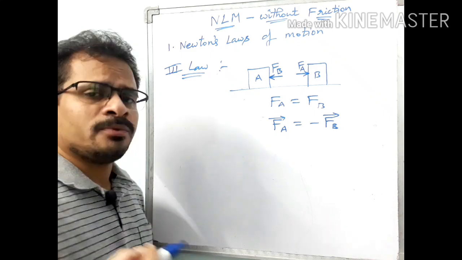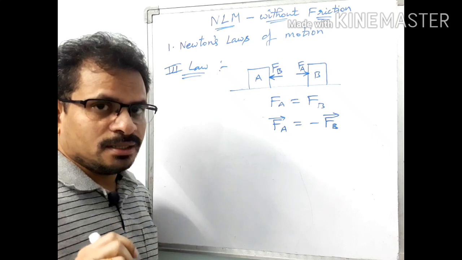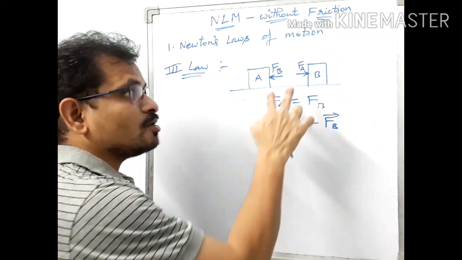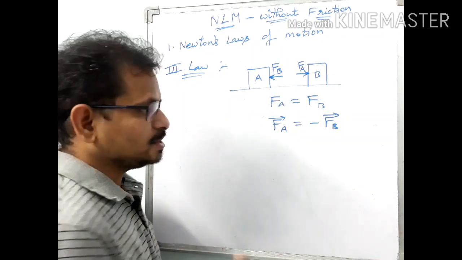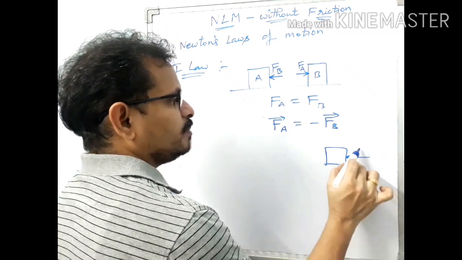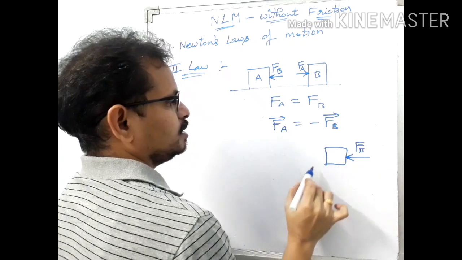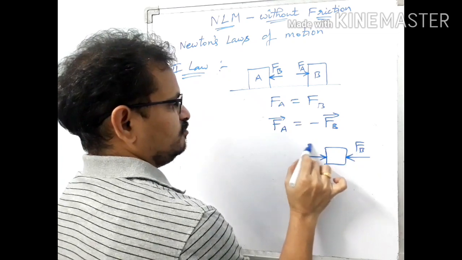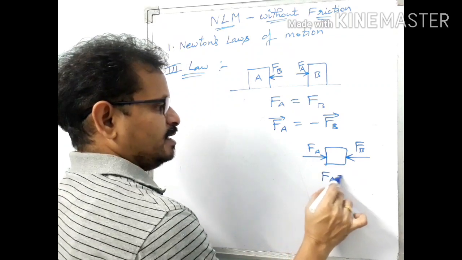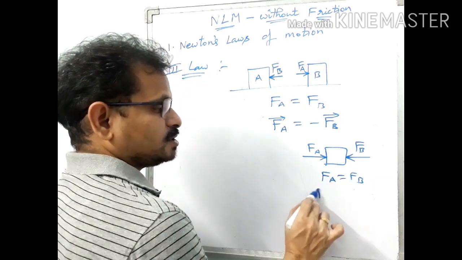Here one more point you have to keep in mind is that the forces are not cancelling each other. In Newton's third law, the action and reaction forces do not cancel each other. Why? Because they are not acting on the same body. See, if a body is acted upon by two forces, FA and FB, such that FA equal to FB, then what is the net force?